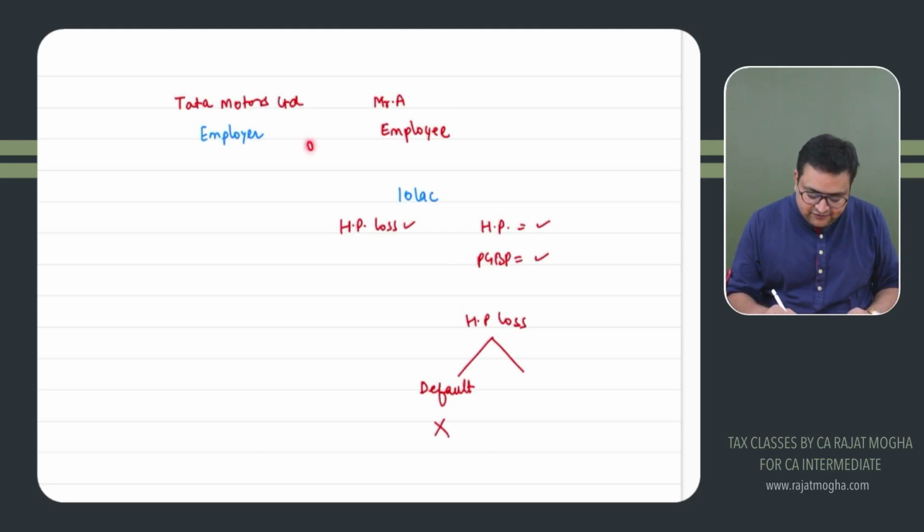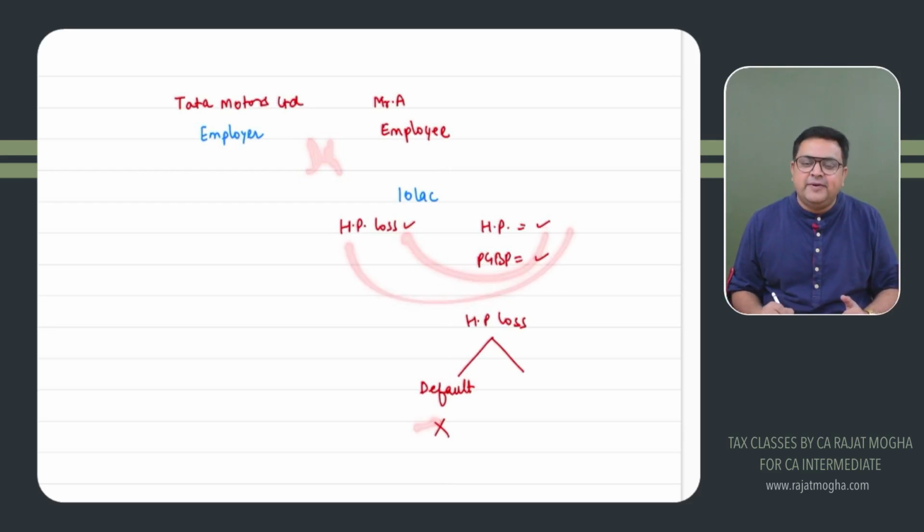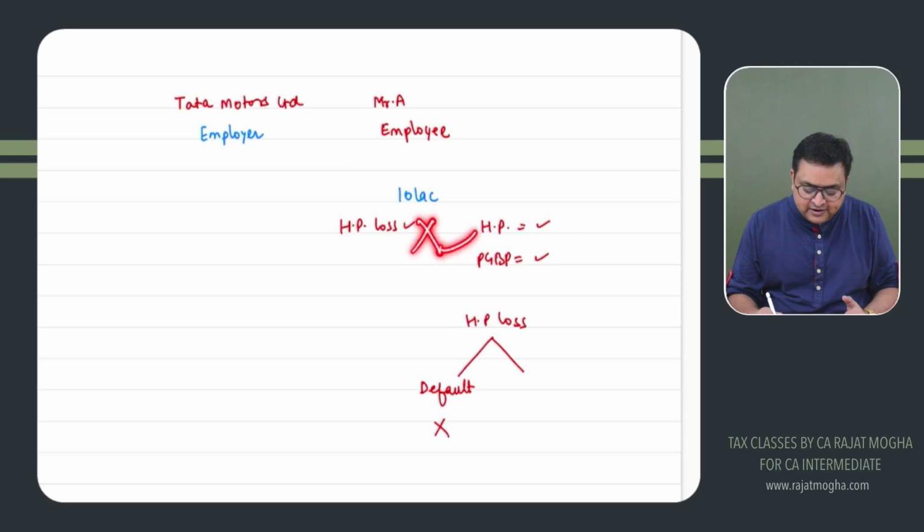So let's say we are following the default regime, can he show his house property loss to us? Can he declare his house property loss to us? The answer is no. Why? Because under the default tax regime, even if he declares house property losses, we will not consider it because it cannot be set off.